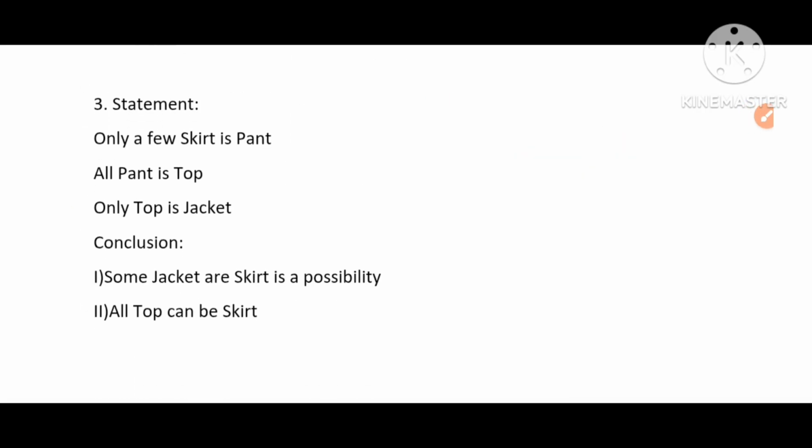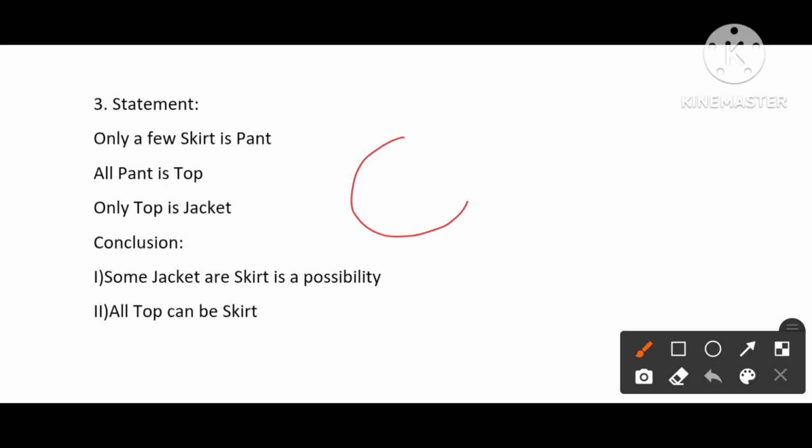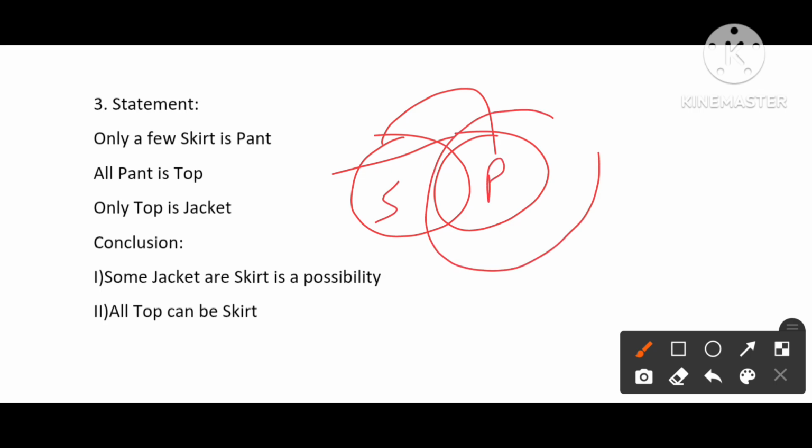Next, third question. Only a few skirt is pant. All pant is top. Only top is jacket, so jacket is inside top and doesn't share with anything except top. Okay, let's see the conclusions that are given. Some jacket or skirt is a possibility. Jacket only shares with the top but does not share with any other. So the first conclusion will be false.